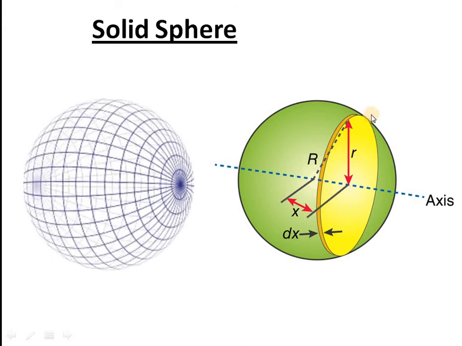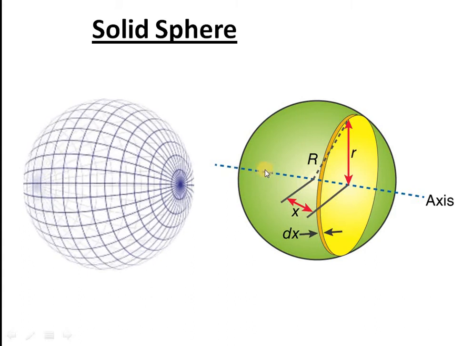And you can see from the diagram that a sphere can be imagined to be made up of an infinite number of thin discs. Such an elementary disk is shown in the figure. The sphere is composed of infinite number of such disks whose positions vary from minus R to plus R. The center point is 0.